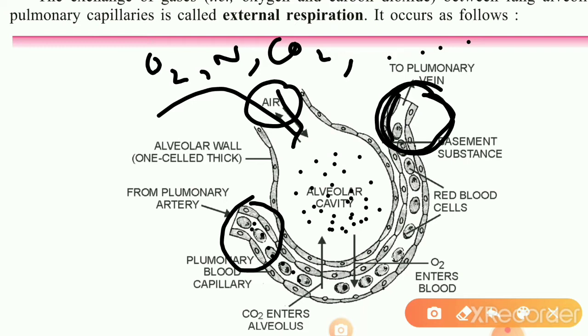So always keep in mind that we always inhale air. Many times we wrongly say that we inhale oxygen, but that is wrong. We inhale the surrounding air as it is, which is a mixture of various gases. So when those gases reach here, in these gases there is oxygen also, nitrogen also, carbon dioxide also. So different gases are there.